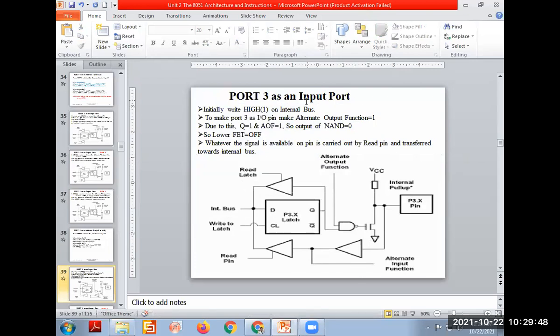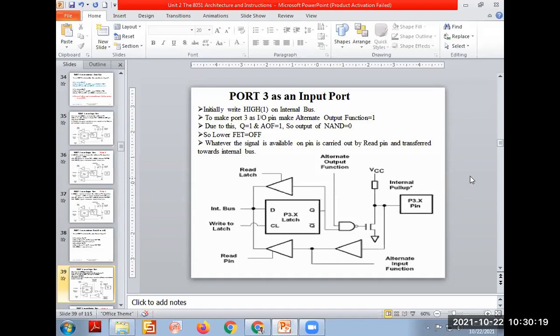And we know that port 3 also is multifunctional. It has INT0, INT1, timer 0, timer 1, and the read write signals. It is mostly used for interrupt signals, which can be generated along with the read write bar control signals to interface the external memory. So MCQs are asked like this also. Port 3.0 is always used for what? INT0 external interrupt. Like this the MCQ is asked.